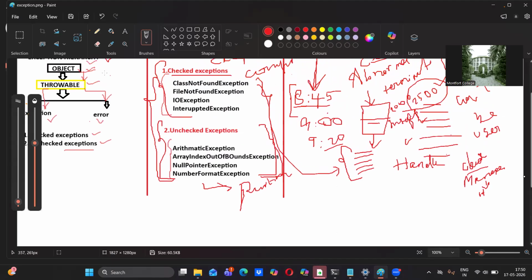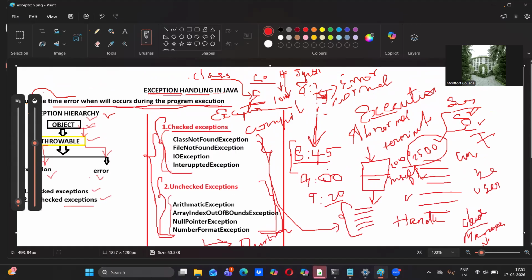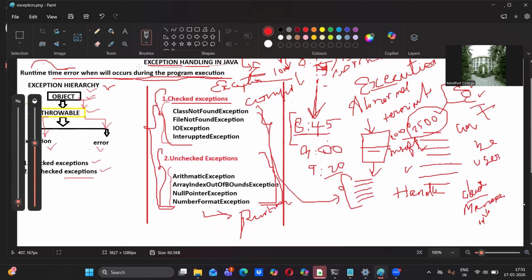Practically, how it works. Theoretically, if you want to write theory, then practically you have to understand properly. Then only can you extract theory. Otherwise, it's impossible, which means it's very hard to explain these topics. That's why I'm making this video. All right. First, we will go for unchecked exceptions.